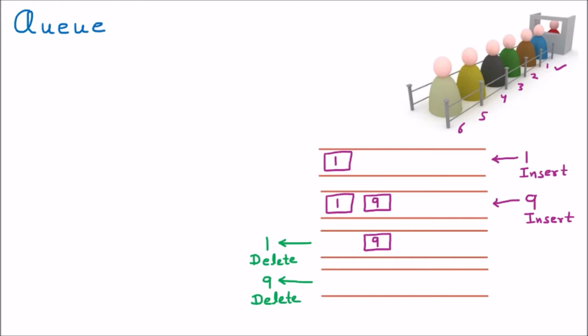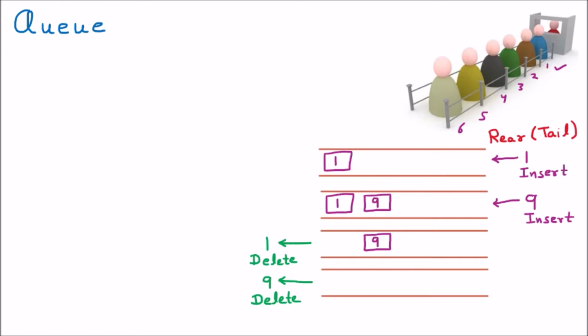When we are going to insert, we insert from the rear end of the queue. The last side of the queue is also called rear, and we insert from the rear side, and rear is also called the tail of the queue. So we should understand that insertion usually happens from the tail. Now talking about deletion, there is another side from which we delete the elements, and this is the head.